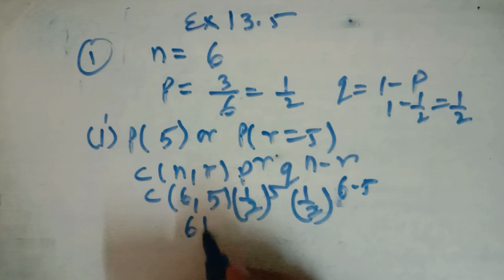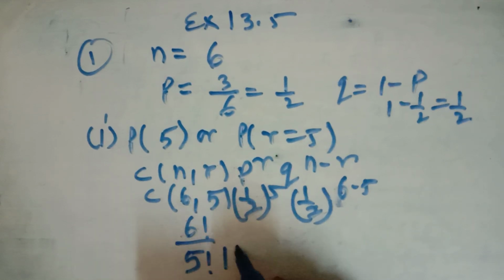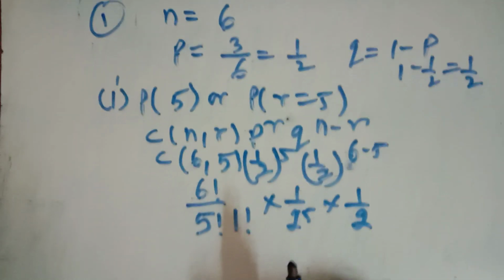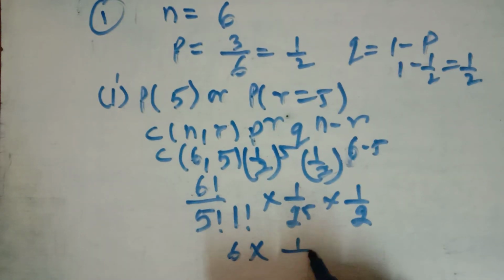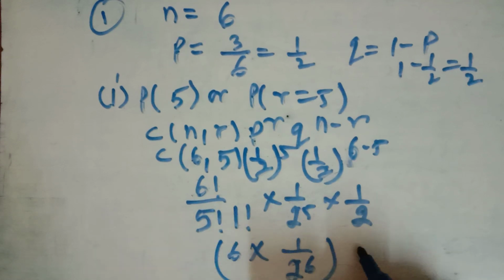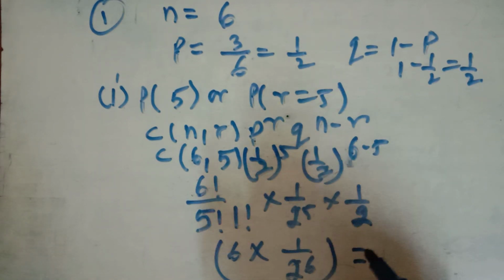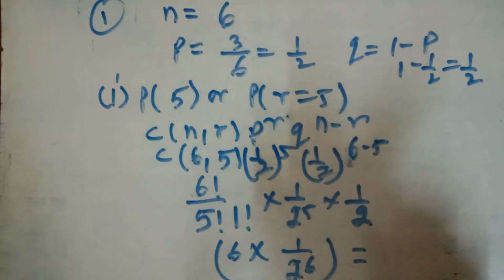Now you can solve it. n factorial upon r factorial, n minus r factorial, into 1 upon 2 raised to power 5, into 1 upon 2 raised to power 1. So this has come out to be 6 into 1 upon 2 raised to power 6. You can solve it and you'll get the probability of getting 5 successes. And the success here is getting an odd number on a die. You should have an odd number on 5 dice, and an even number on the other one. This is the meaning of P5. This is how you have to solve it, by using the binomial distribution. This is question number 1, first part.